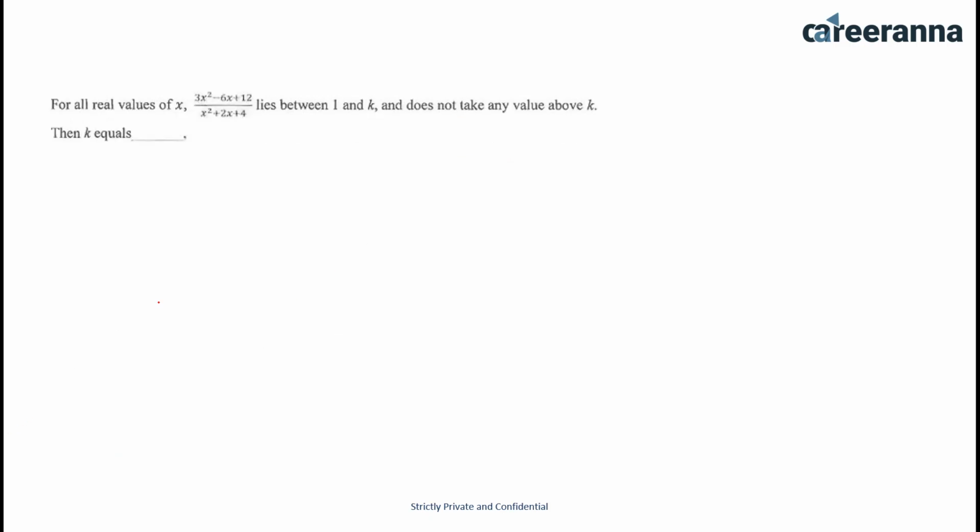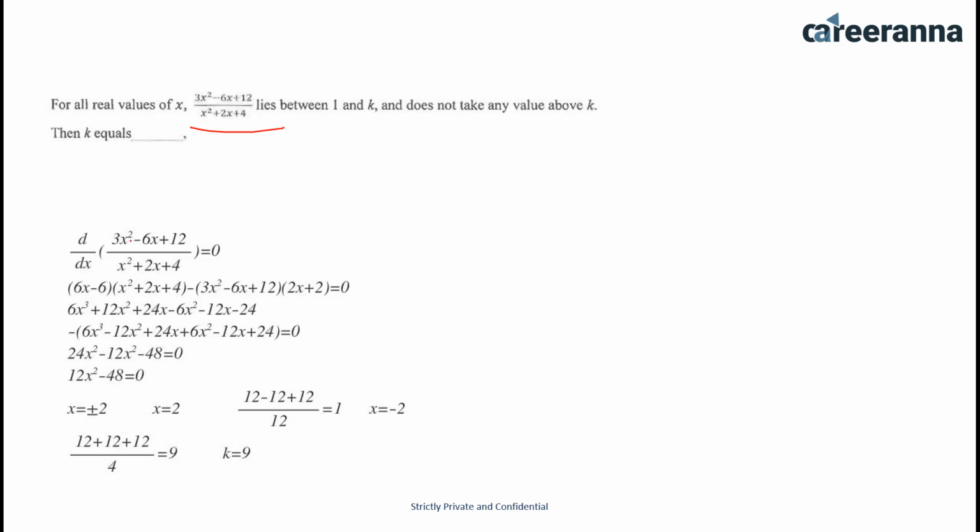This question says, for all real values of x, (3x square minus 6x plus 12) divided by (x square plus 2x plus 4) lies between 1 and k and does not take any value above k, then k equals. In this question we have to differentiate this term and then we have to equate it with 0. d by dx of this term equals 0.